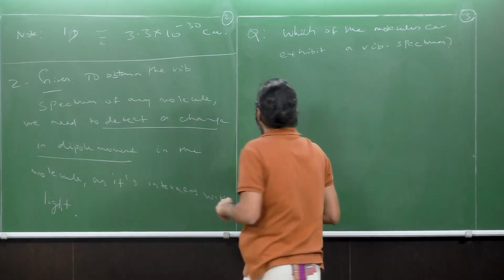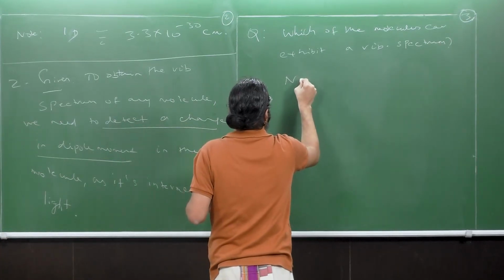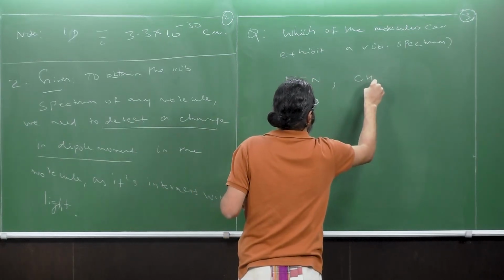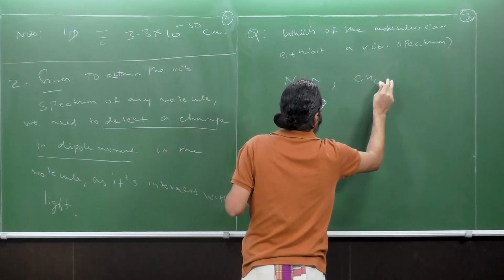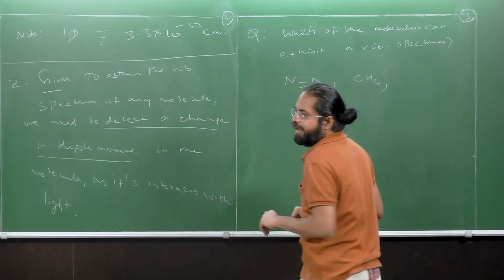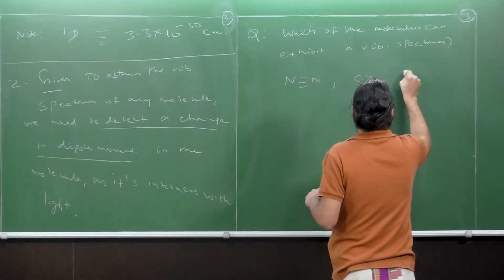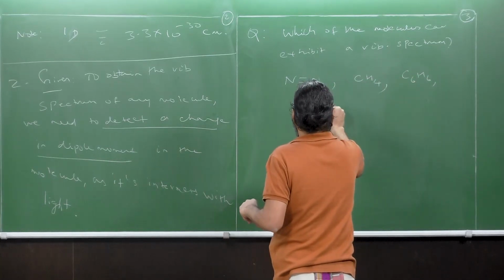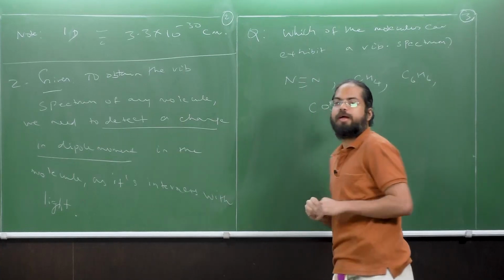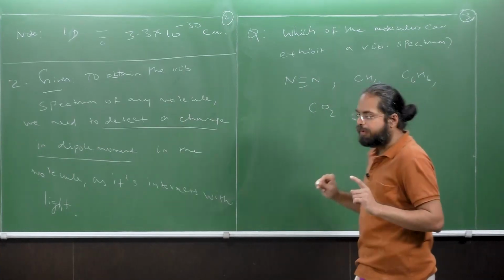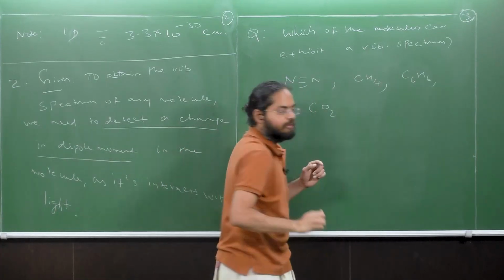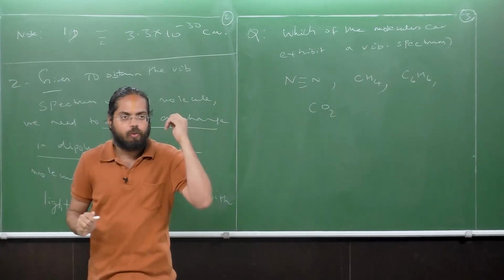The molecules given to you are N2, CH4, C6H6, CO2. So the examples are clear enough, right? N2, CO2, CH4 and C6H6. Now, what is going to be your answer?